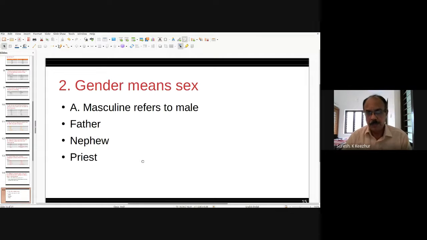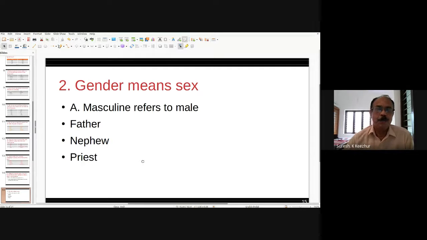Next, we have to discuss gender. What is gender? Gender means sex. Nouns and gender: actually there are two, but now there are three genders: masculine, feminine, and transgender.